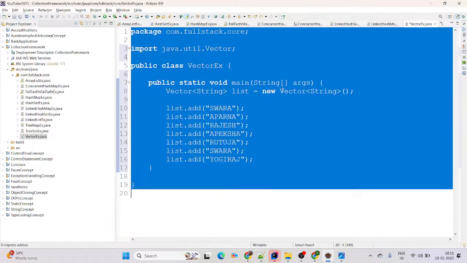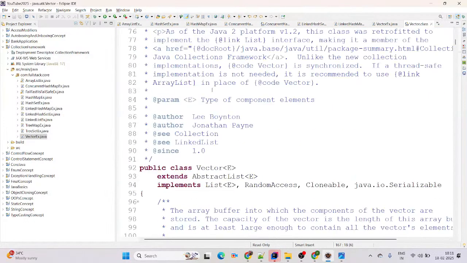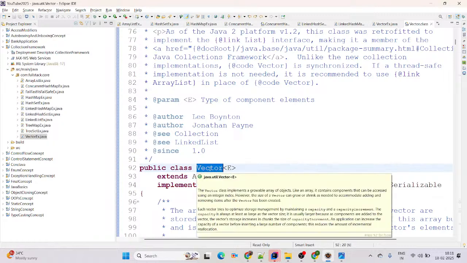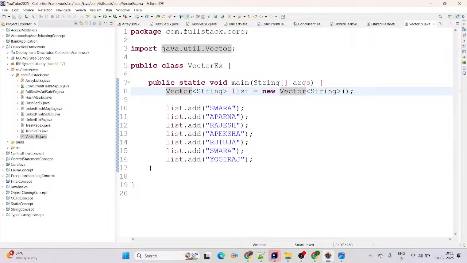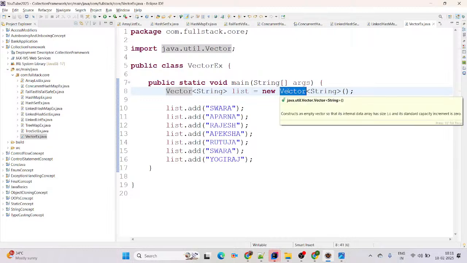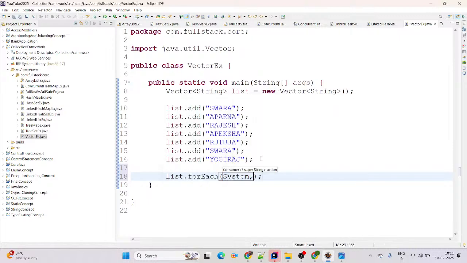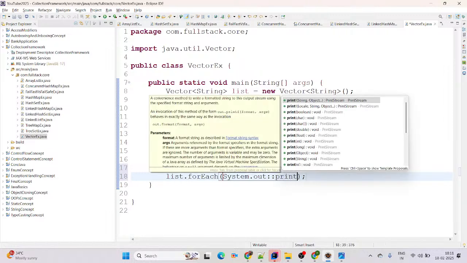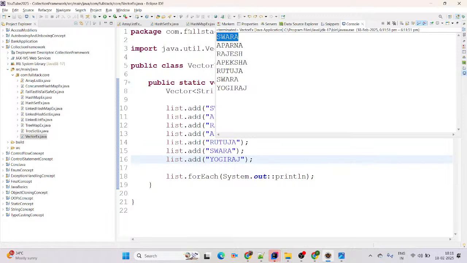Legacy class means you can simply consider this is a class that comes in Java 1.0. See on screen, since 1.0. Vector is a Java class available since 1.0. Then vector itself is synchronized, and this legacy class does not give up to mark performance. It also follows the insertion order. You are also able to iterate the data. Here I am using forEach, System.out, and method reference to print this data. Simply run as Java application, it also follows the insertion order. It also allows duplication of data. See on screen, list.